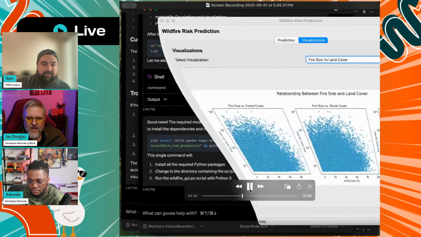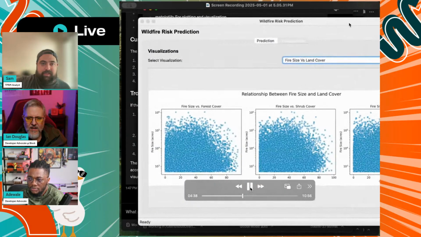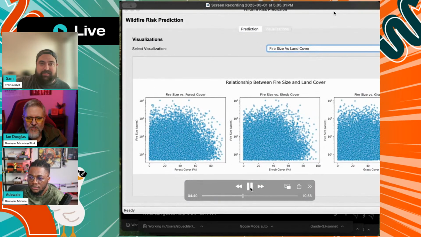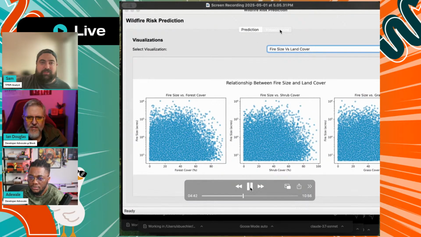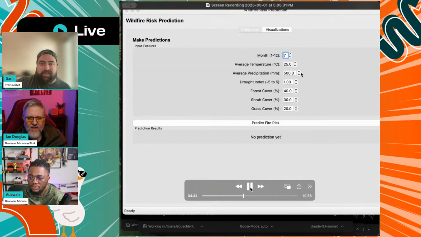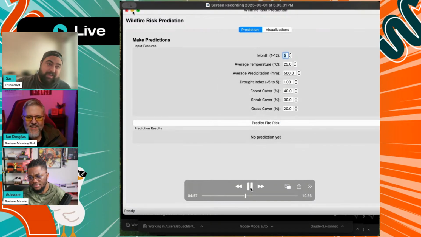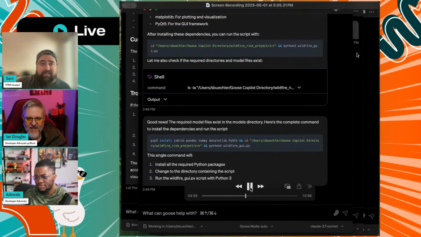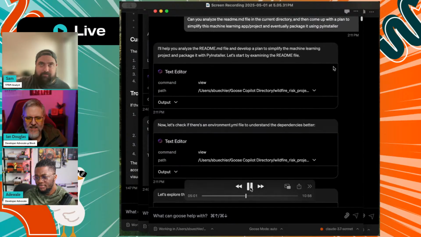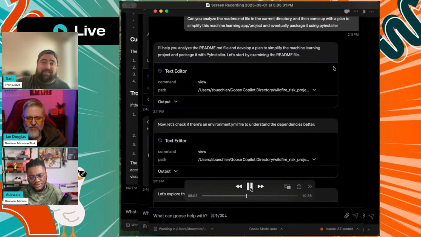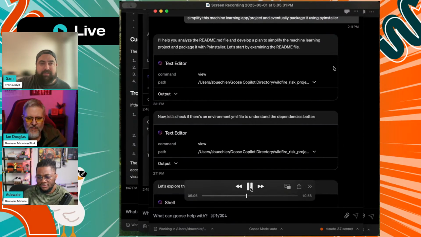And so here's the user interface that it was able to build. And it did that, I mean, you saw the prompts I gave it. I did not tell it what to put in there. And I think it generates an error, so I have to go back and tell it, hey, there's an error with the model that you're trying to pull.